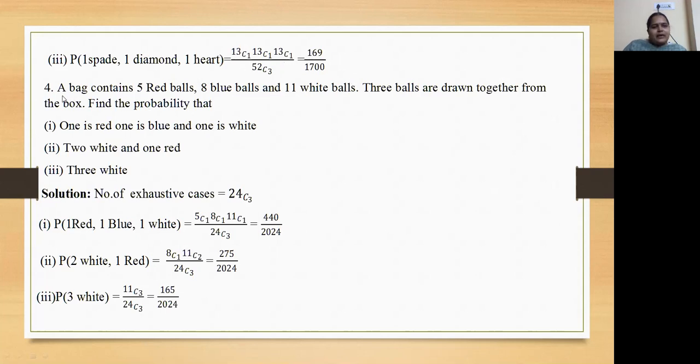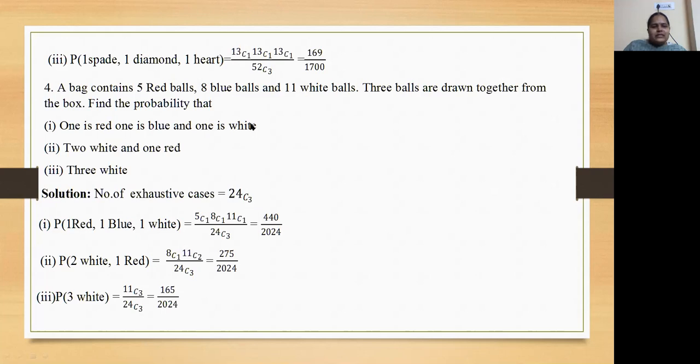Next problem: a bag contains 5 red balls, 8 blue balls and 11 white balls. 3 balls are drawn together from the box. Find the probability that 1 is red, 1 is blue and 1 is white; 2 white and 1 red; 3 white. So the solution: if we add 5, 8 and 11 we get 24 balls. From that we have to take 3. So these are the total number of exhaustive cases.